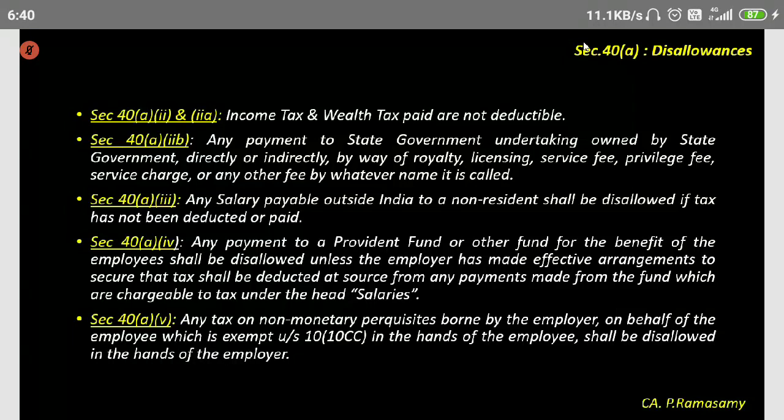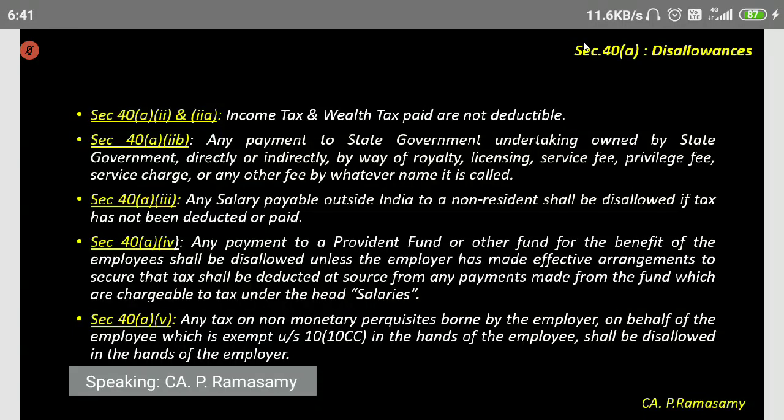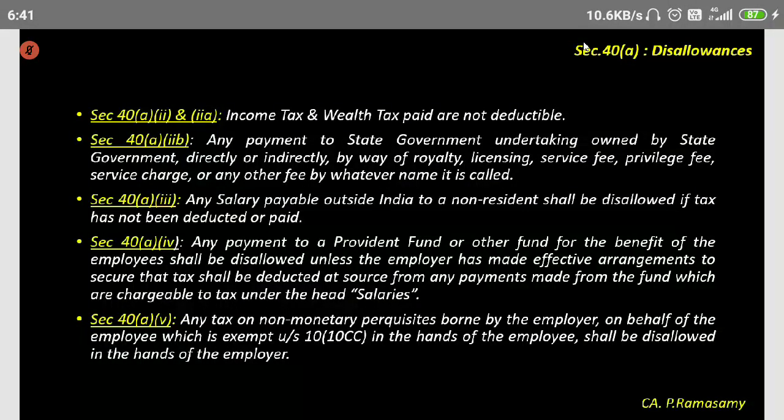However, in case the employer is very generous, he says, don't worry, I will pay the tax on the value of the rent-free accommodation. On behalf of the employee, if the employer pays the income tax on the value of a non-monetary benefit, then it will be disallowed in the hands of the employer. Understood?